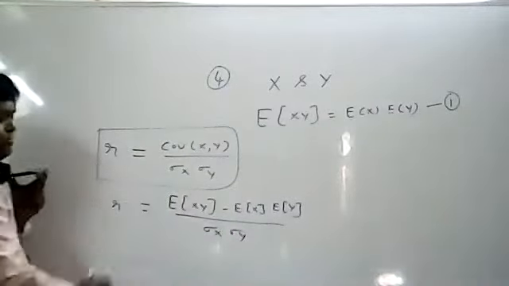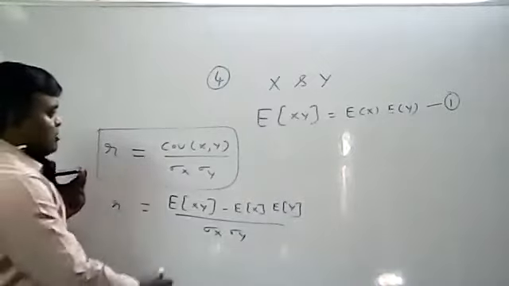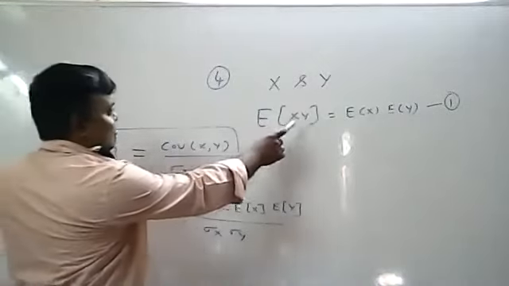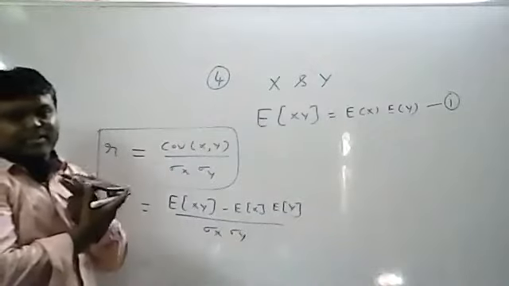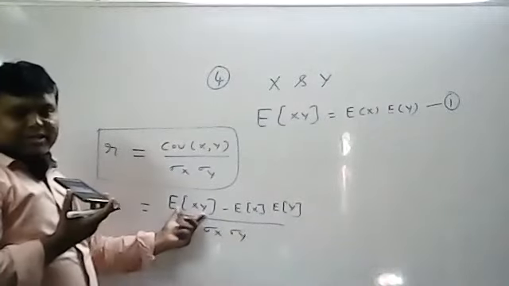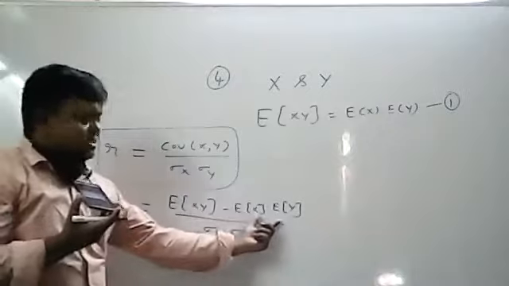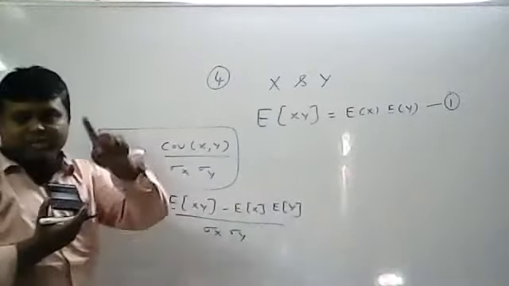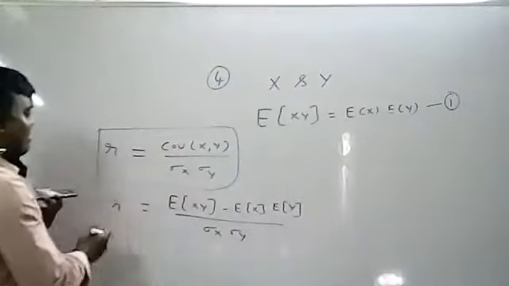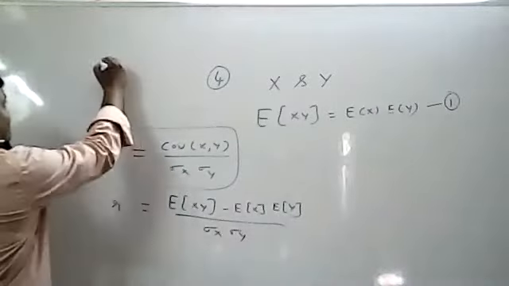So what you are simplifying? You are simplifying r. Okay. So now see equation number 1. What is equation number 1? Expectation of xy equal to expectation of x into expectation of y. You can write here expectation of x into expectation of y. Otherwise here you can write expectation of xy, so that both will be cancelled. Automatically you will get 0. So write, from 1.